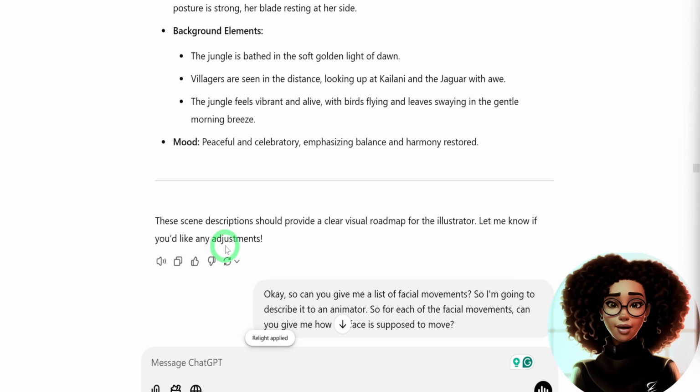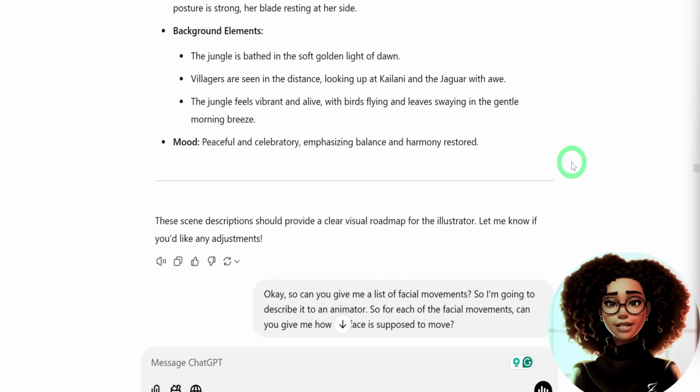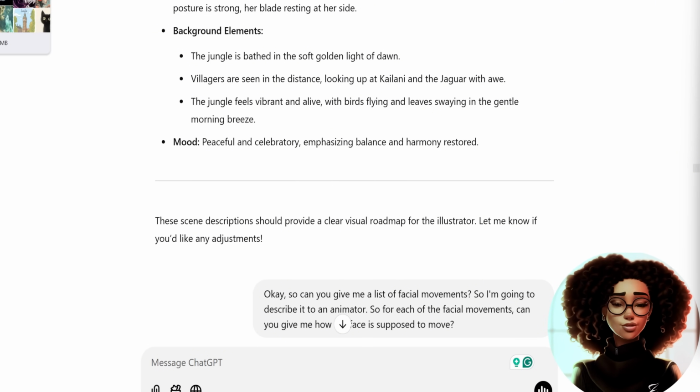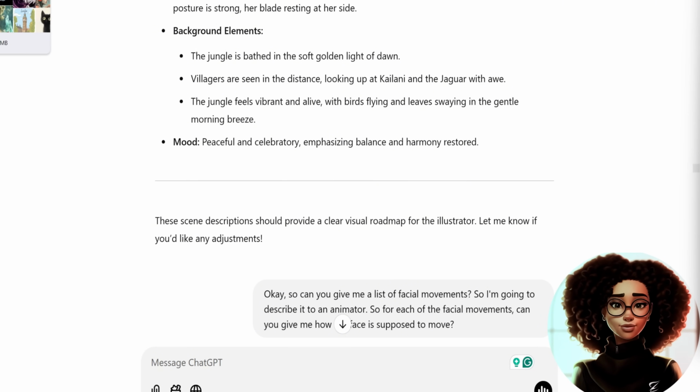Once you've generated your background elements and the descriptions of each scene, it's time to create the images using image AI generators. There are several tools out there, including Midjourney, Leonardo AI, and Design AI. For creating animated stories, I find Midjourney and Design AI particularly better to use. I'll show you a couple of examples as we move through this tutorial.